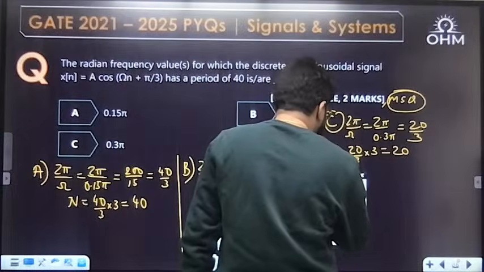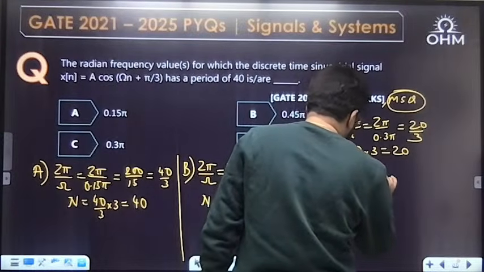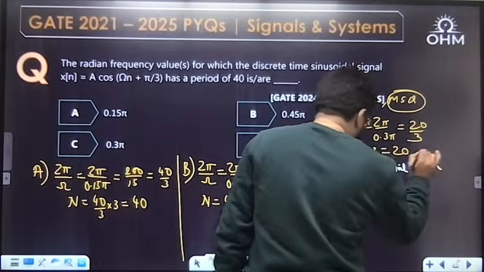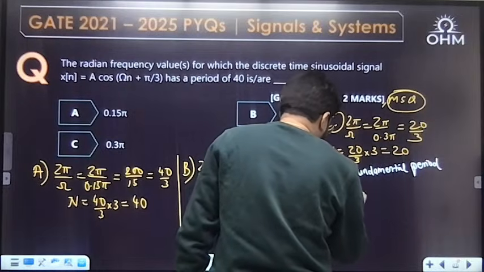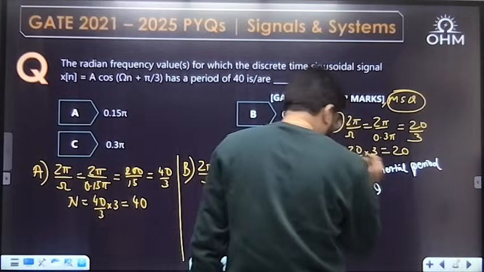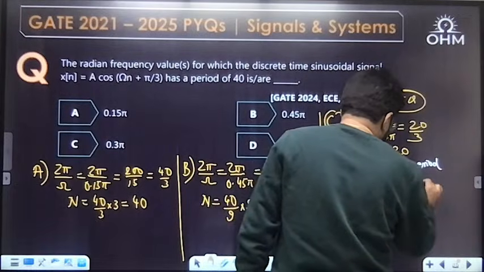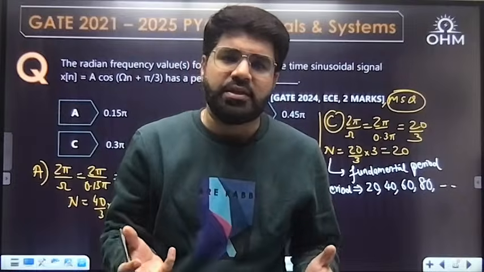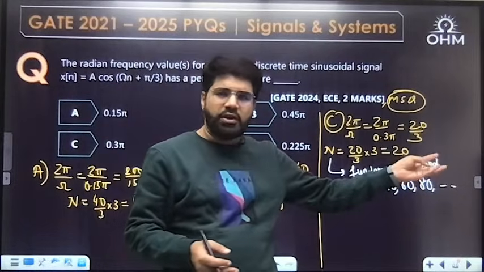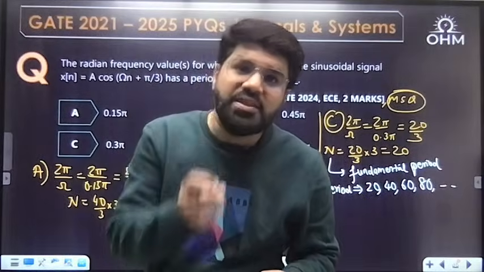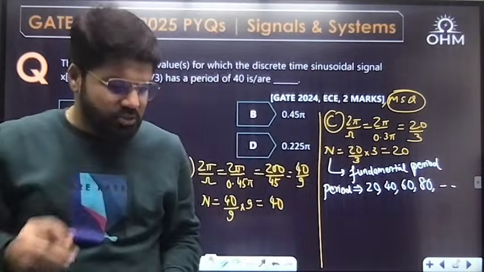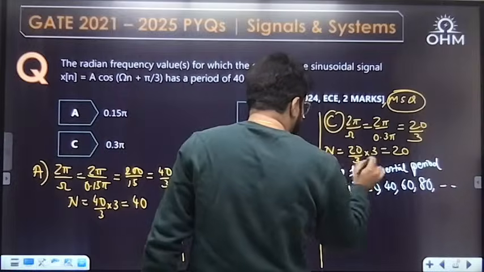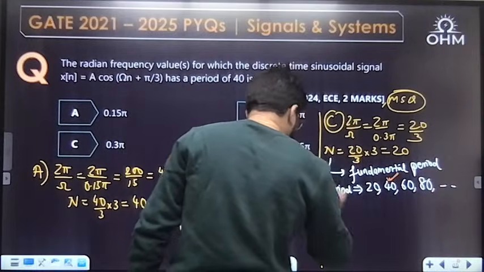Let me tell you, dear. The value that I have calculated is the fundamental period. They have not specified fundamental period, they have specified period. If this is the fundamental period, what is going to be the period of the signal? The period could be the fundamental period, 40 also, 60 also, 80 also, any multiple of it, because period is the value of time after which repetition occurs. So if the signal repeats after 20, it will repeat after 40, 60, 80 automatically. Fundamental period is the minimum value of time after which repetition occurs. That is the difference. So C also is to be taken as an answer. 40 comes here also, here also, here also.